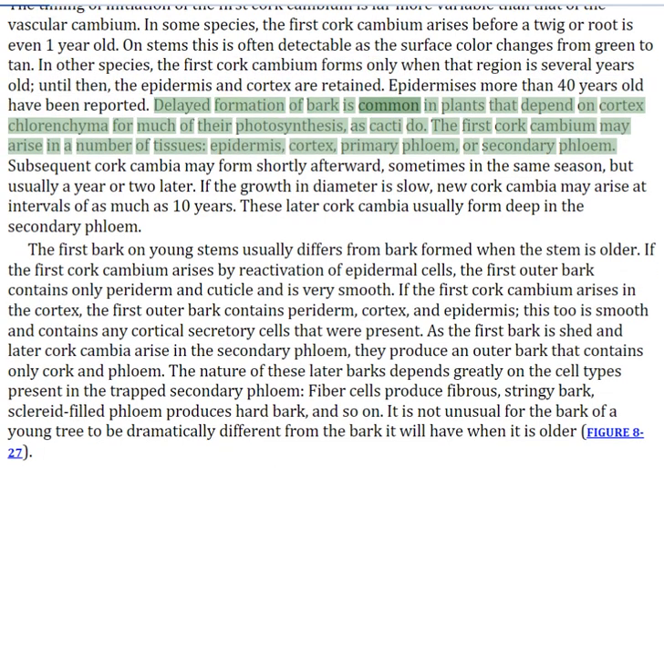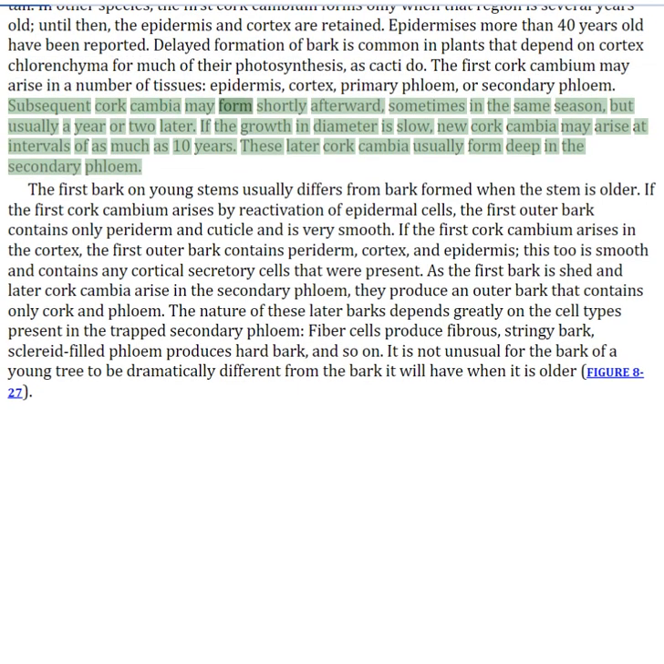Delayed formation of bark is common in plants that depend on cortex chlorenchyma for much of their photosynthesis, as cacti do. The first cork cambium may arise in a number of tissues: epidermis, cortex, primary phloem, or secondary phloem. Subsequent cork cambia may form shortly afterward, sometimes in the same season, but usually a year or two later. If the growth in diameter is slow, new cork cambia may arise at intervals of as much as 10 years. These later cork cambia usually form deep in the secondary phloem.